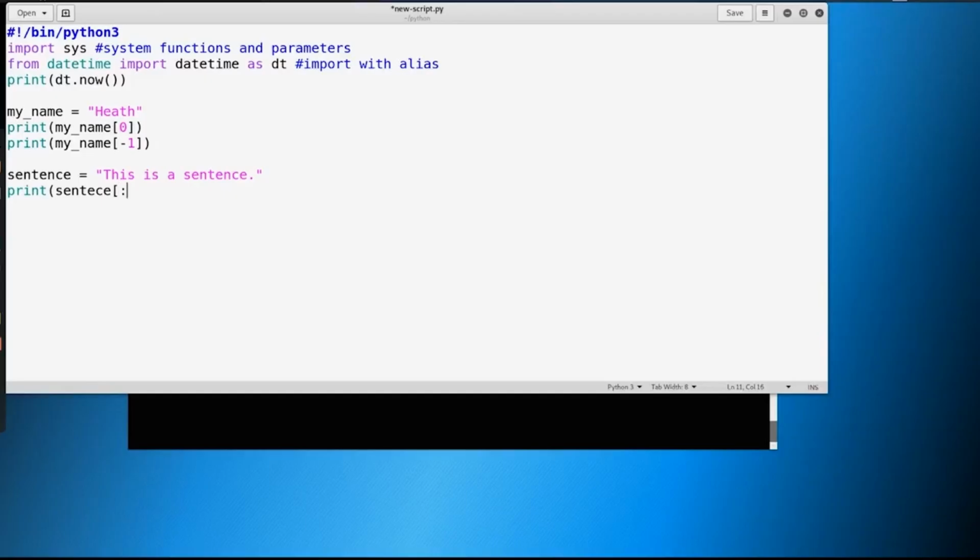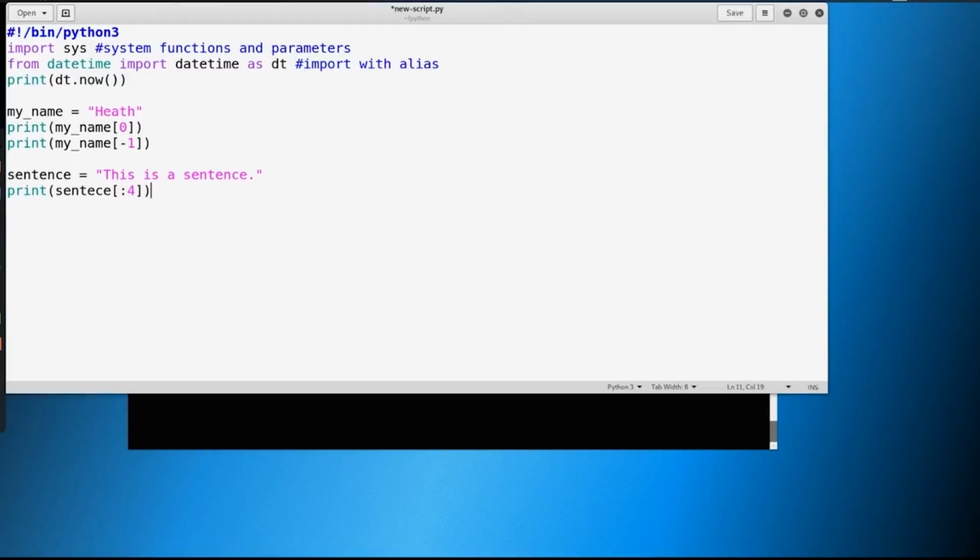We could just put something like this. And then if we did through 3, it would only cut off at the I. Remember, we have to go one further from our list lesson, and we'll be able to print out the word this. We could do the same with sentence. We could go forward a bunch if we want to, or we could do a -9, because this is 9 characters long. Through something like a -9 through -1 would pull out that whole sentence, or the word sentence, I should say. So we can manipulate data this way.